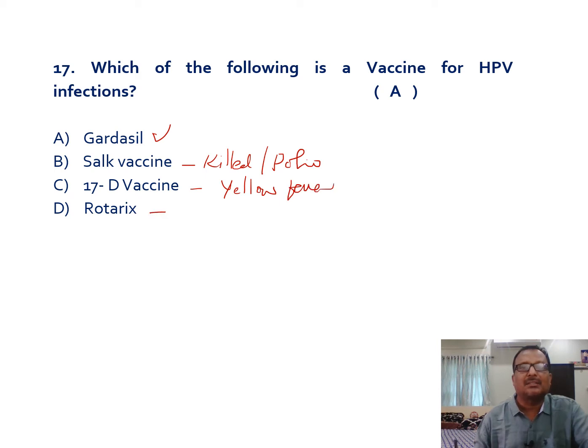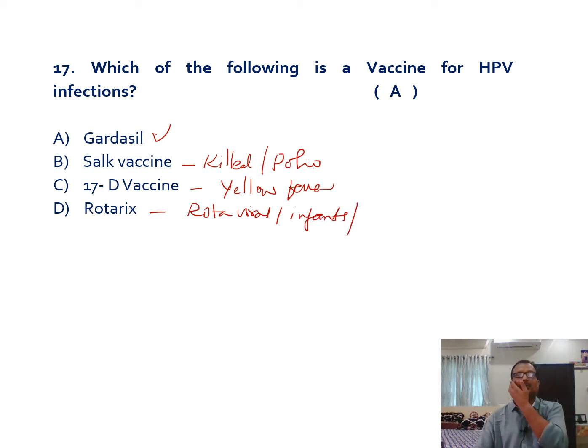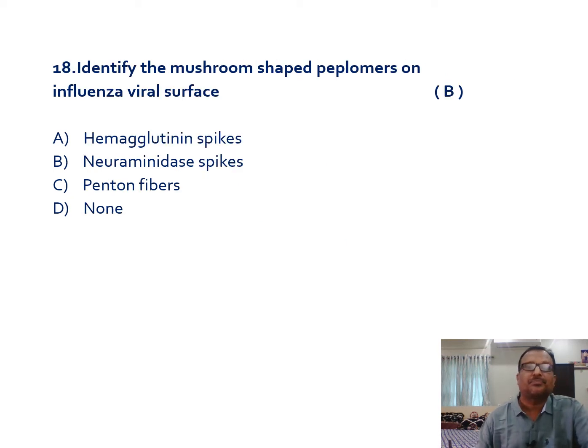And Rotarix is used for rotaviral infection in infants or children. So Gardasil is the vaccine used against the human papilloma virus to prevent cervical cancer.